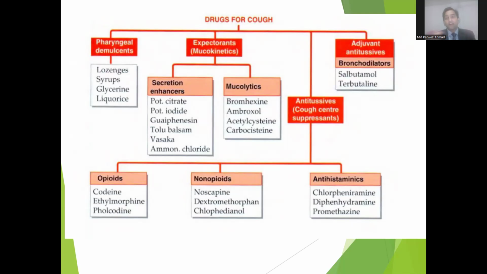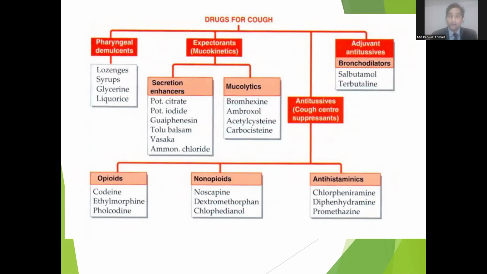Now the next category of drug, antitussives. This category of drugs is mainly used in case of non-productive or dry cough. Antitussives are also called cough center suppressors. Now antitussives have different types. The first one is opioids. An example of the opioids is codeine.